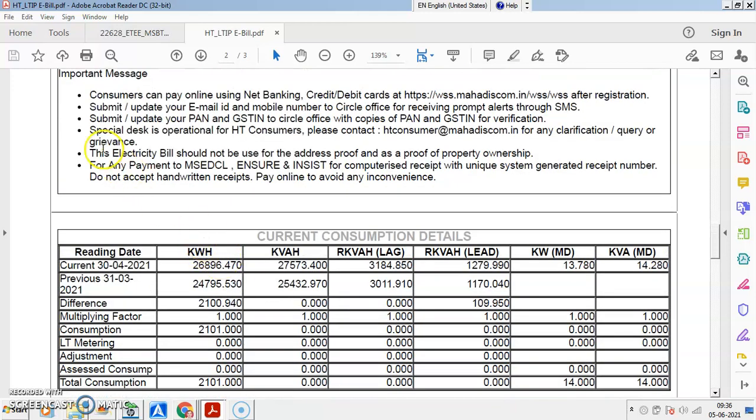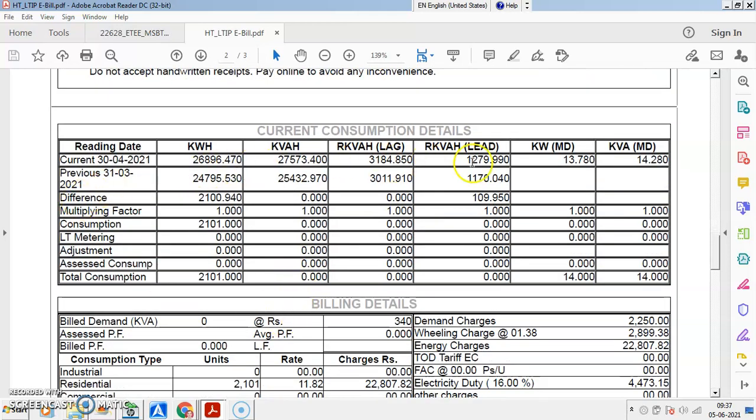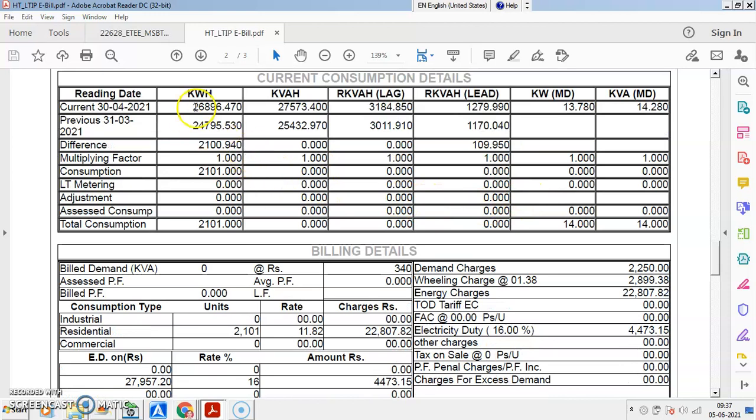Some instructions related to new digital techniques are given for the consumer. You can pay online, by using credit card or debit card, you can use the mobile app Mahavitaran, or you can use the website. By any means you can pay, or directly through cheque. Various modes of payments are mentioned. Then reading is very important. You have the current consumption details as on 30th April 2021. We have the kilowatt rating, kVA rating, kVAH lagging, kVA leading, kilowatt demand and MVA demand. So these are the categories, previous and current.